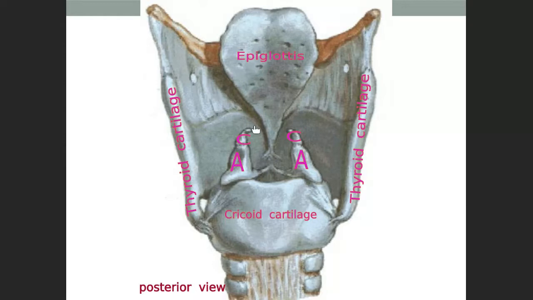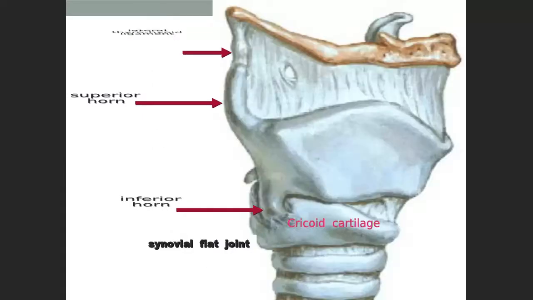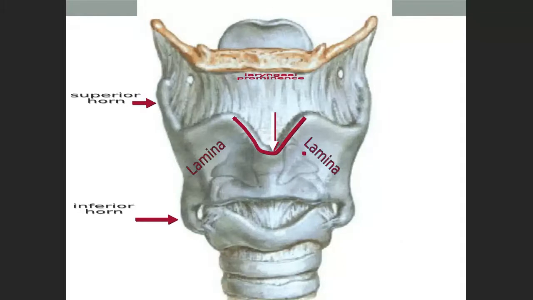And behind, in the lab, I have shown you these small cartilages: the cricoid, arytenoid and corniculate. Here, this is the V-shaped notch of the thyroid cartilage.